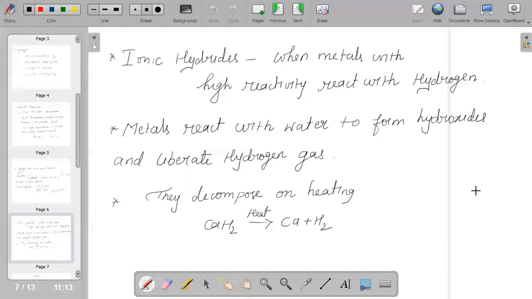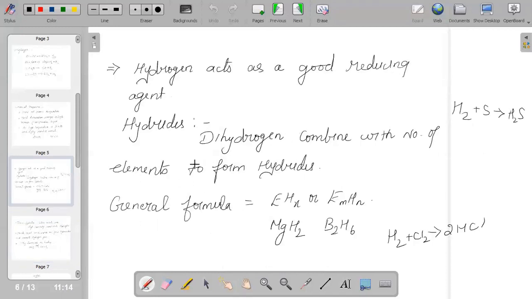And when we talk about hydrides, dihydrogen is going to combine with many other elements to form hydrides. Dihydrogen will combine with a number of elements to form hydrides, and this is the general formula, like magnesium hydride or, you can say, boron hydride.